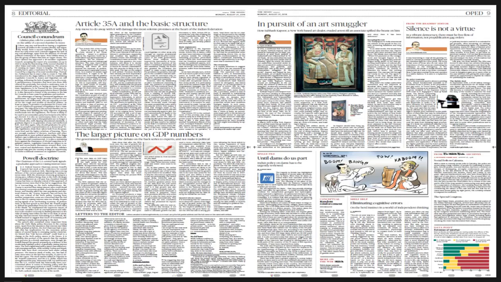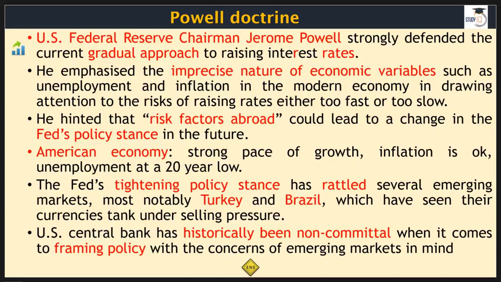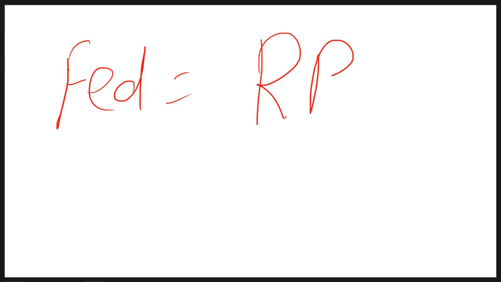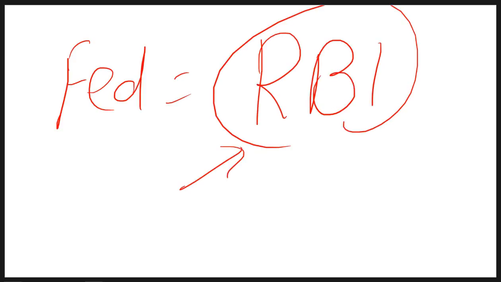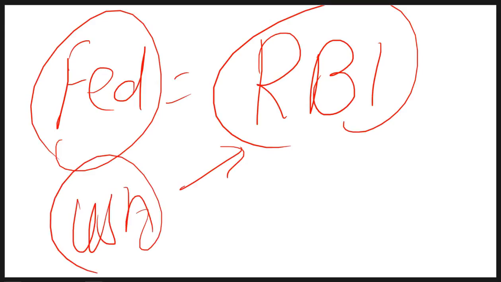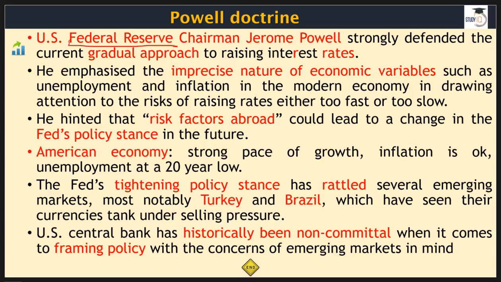And the second item that we have is the Powell Doctrine. Now, if you are confused who Powell is, Powell is the surname of Jerome Powell, chairman of the US Federal Reserve. If you don't know what the US Federal Reserve is, the Federal Reserve is the equivalent or counterpart of RBI. So you can also say that the Fed Reserve is the RBI of the USA. I hope things are clear to you now as far as the Fed Reserve is concerned.